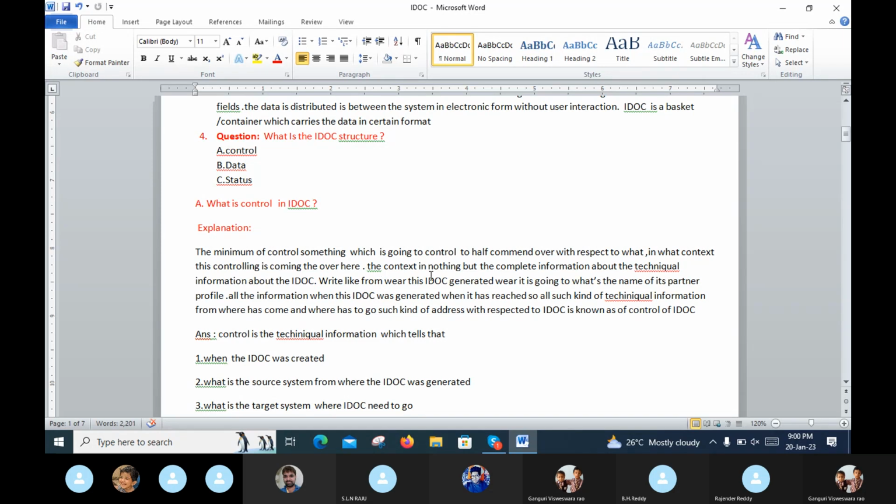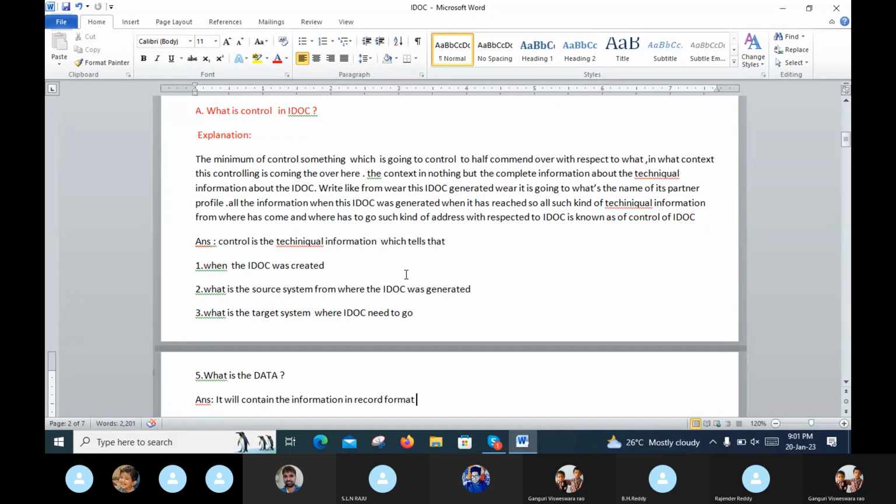The context is nothing but complete technical information about the IDOC. Like from where this IDOC was generated, where it is going to, what's the name of its partner profile. All the information: when this IDOC was generated, when it has reached. All such technical information, from where it has come and where it has to go, such kind of address with respect to IDOC is known as the control of IDOC.